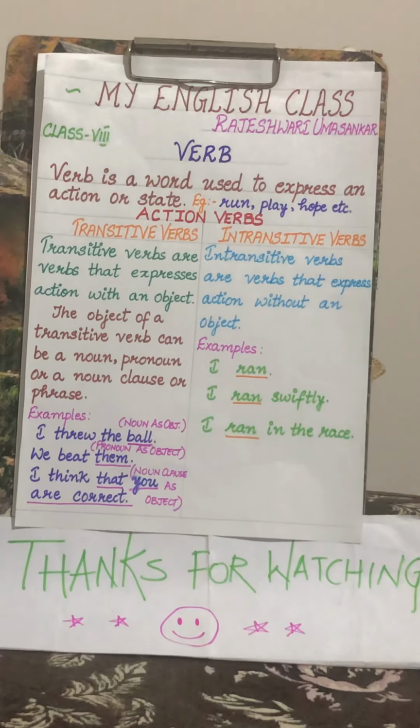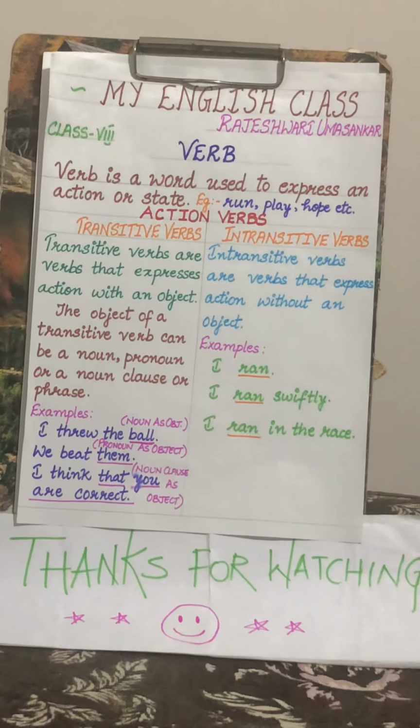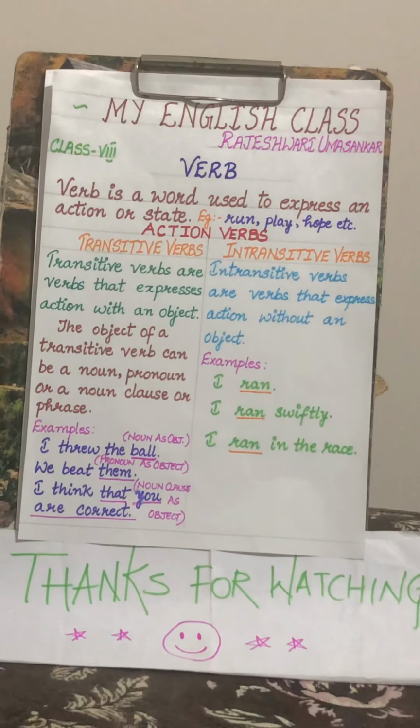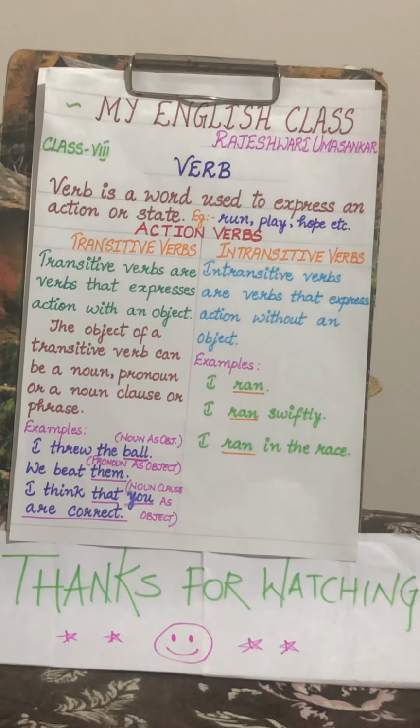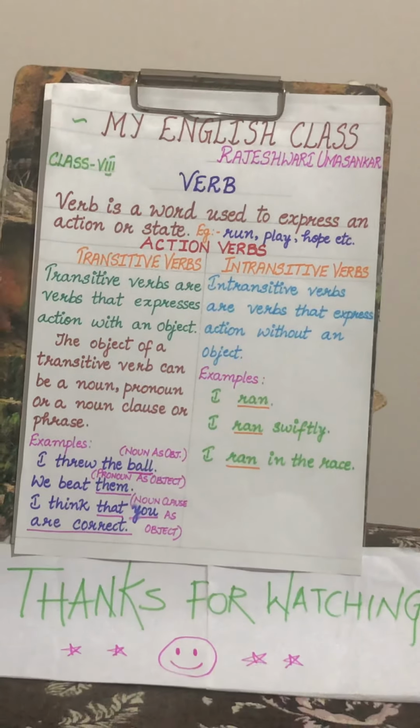Second sentence, I ran swiftly. In this, I is subject, ran is verb, swiftly tells us more about the verb but doesn't have an object. So these verbs are intransitive.